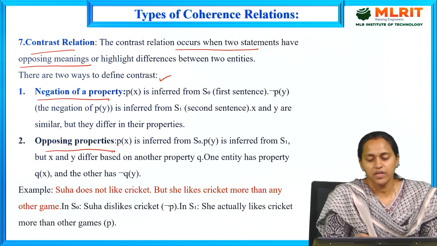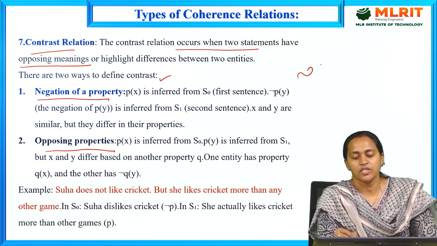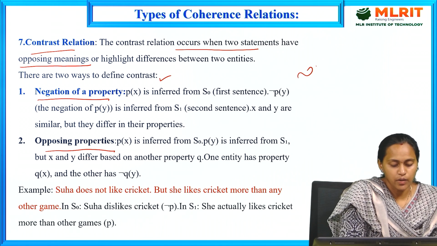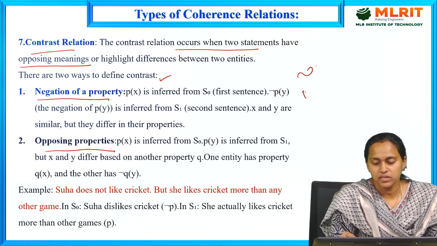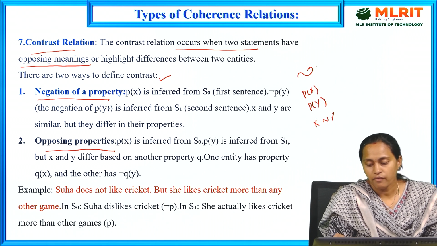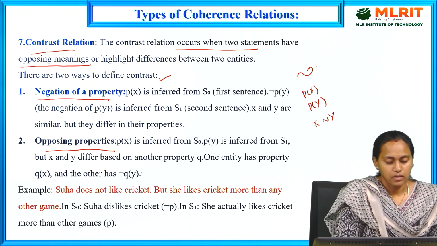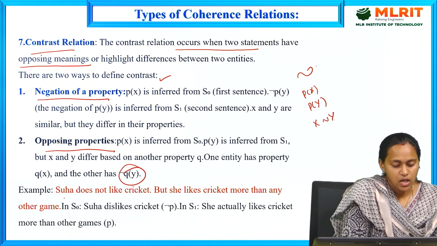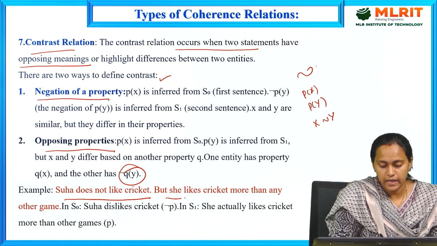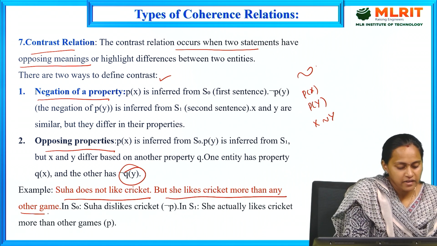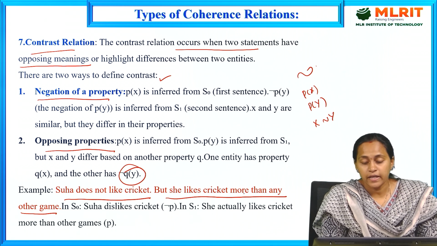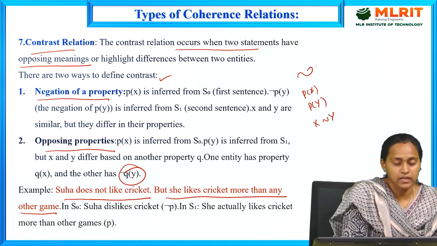Here, what is the meaning of negation? This is a negation, that means opposition. And opposing is some P of x or P of y. X is opposing to Y. This is some terminology in the contrast relation. See the example. Suha does not like cricket, but she likes cricket more than any other game.